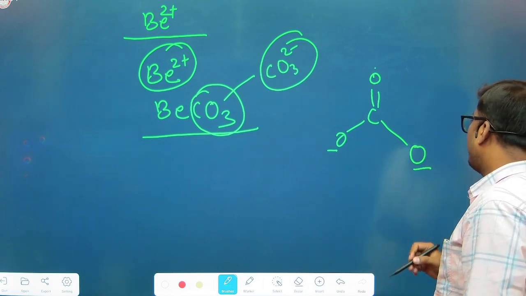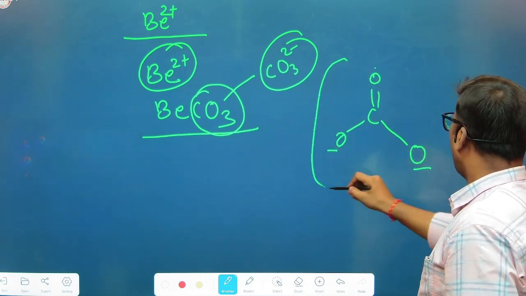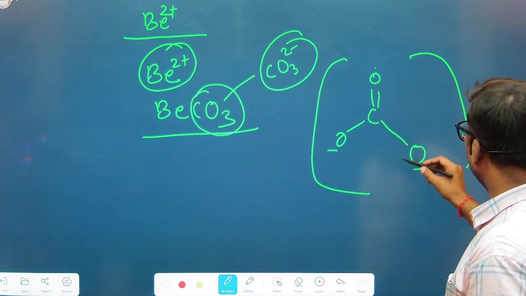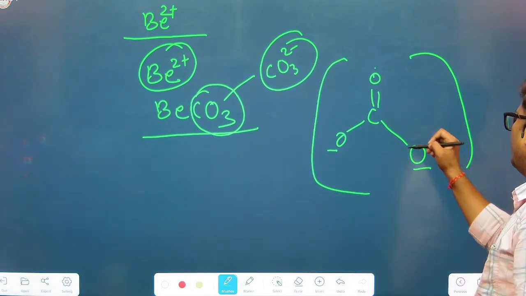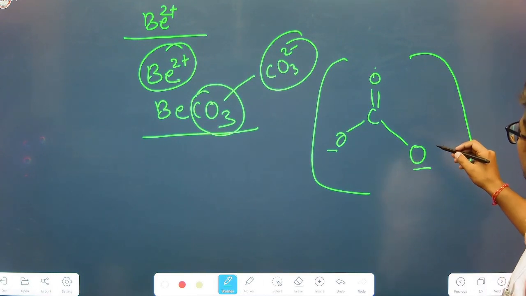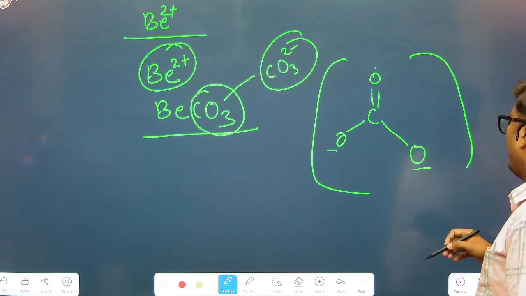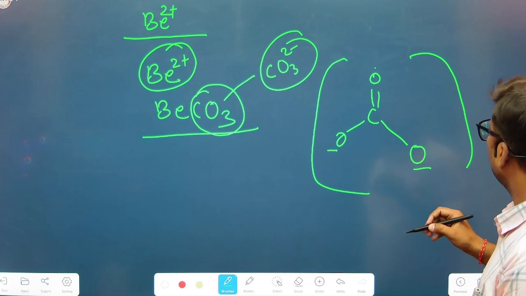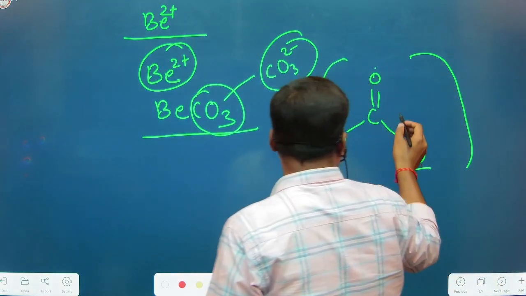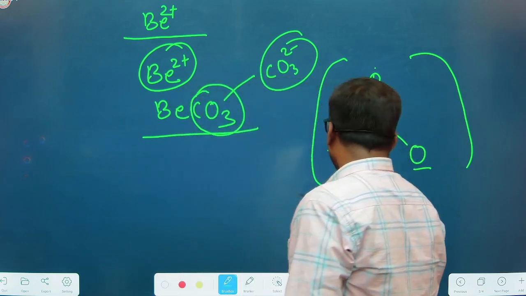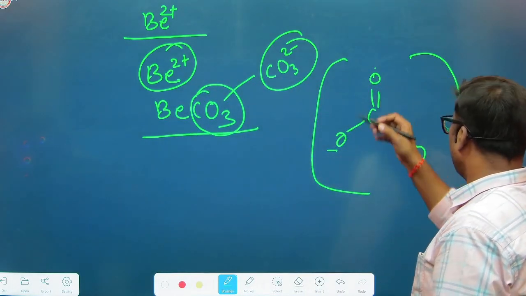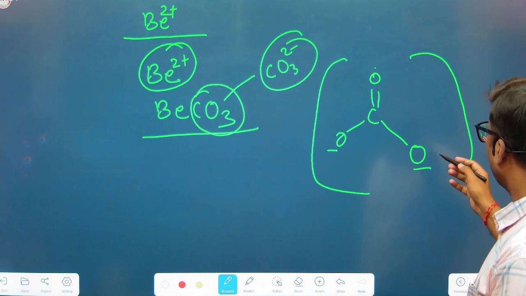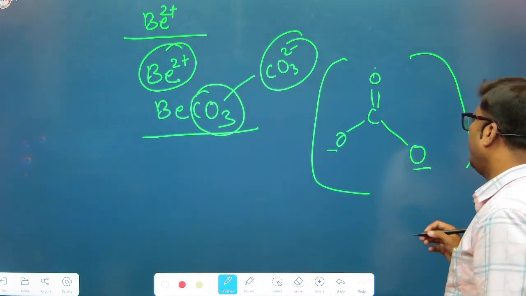So this is the structure of the carbonate ion, right? This anionic species is stabilized by a resonance structure, so the charge is equally distributed over all the oxygens.